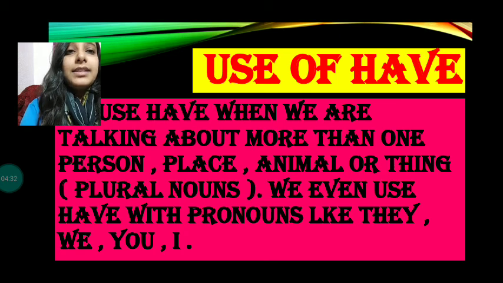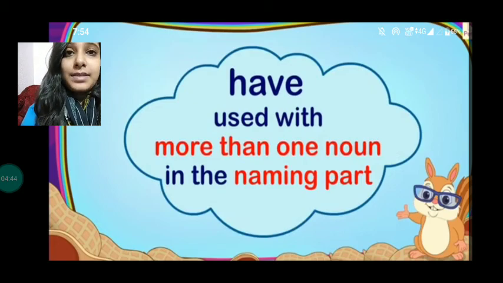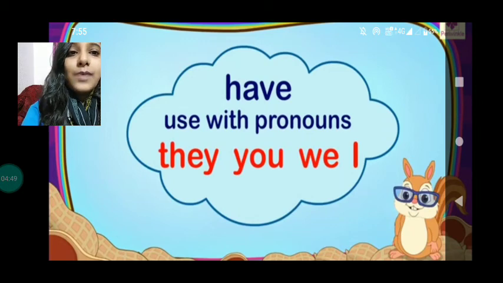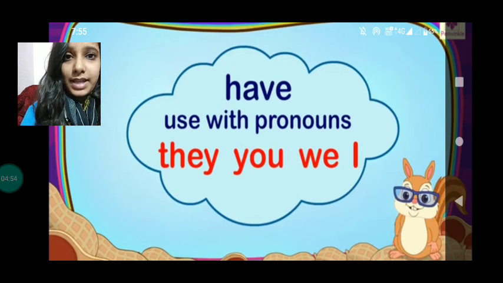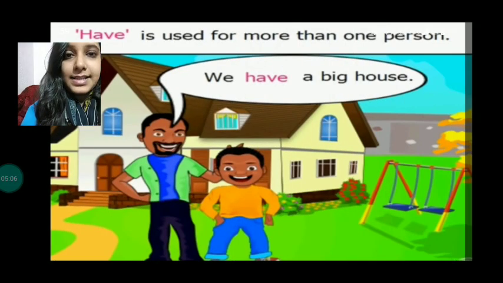Okay, and have is used to tell us whom the person or thing belongs to. Have is used with more than one noun in the naming part, that is, more than one person, place, animal or thing. Or have is used with pronouns they, you, we or I. We use these pronouns when we are talking about more than one person, more than one place, more than one animal, or more than one thing, right? So let's see some sentence examples.